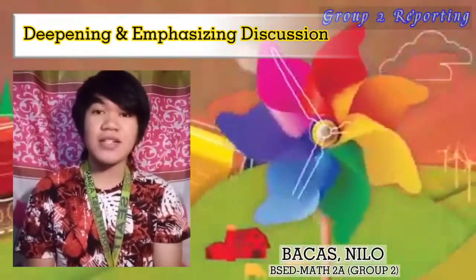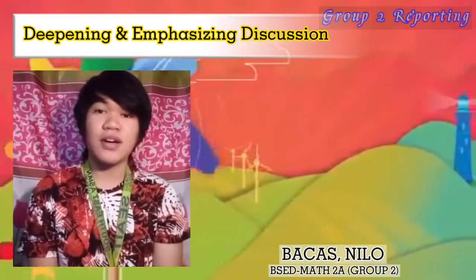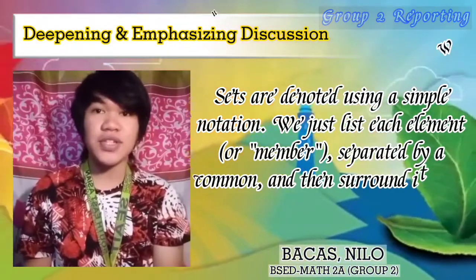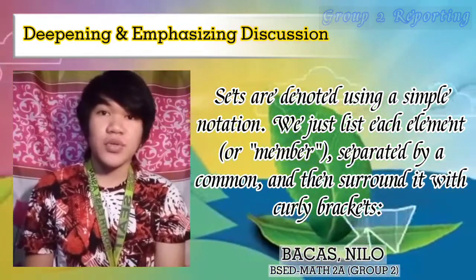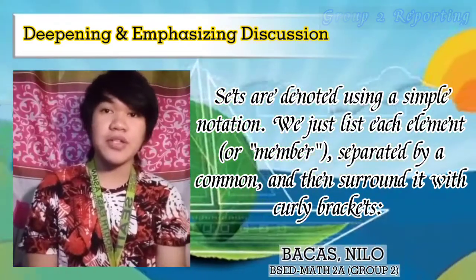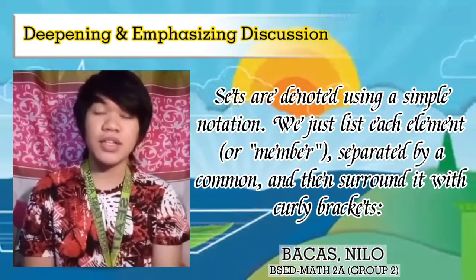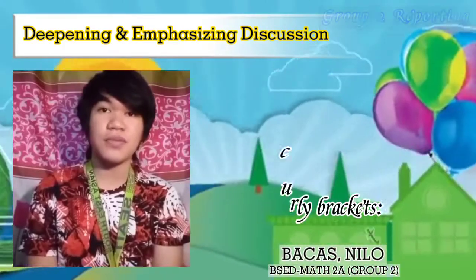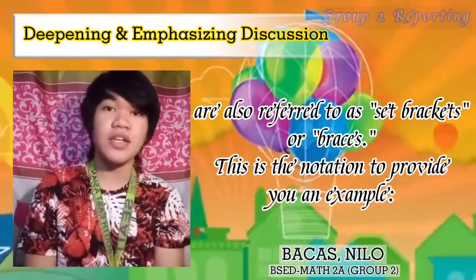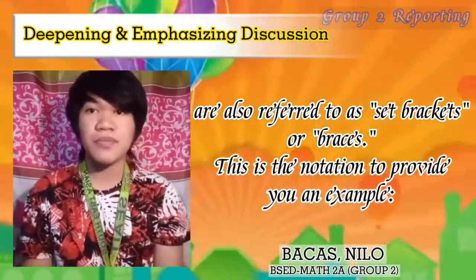Deepening and emphasizing the discussion. Sets are denoted using a simple notation. Just list each element or member separated by commas and then surround it with curly brackets, also referred to as set brackets or braces.